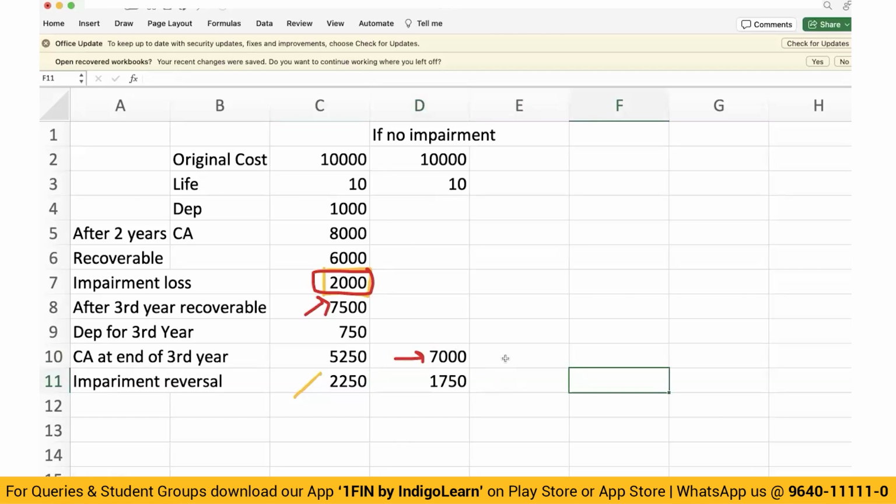Practice all questions from the study material. I have taken 2 varieties of questions already, and you can quickly have a look at this particular kind of scenario. If at all it gets tested, read the disclosure requirement at least 2 to 3 times, because disclosure may be tested in the examination when it comes to impairment. Okay, and can expect a question. Be careful while calculating value in use. Okay, and in that example that we saw, periodic transfer of revaluation reserve to retained earning was happening. So be careful with that calculation as well.